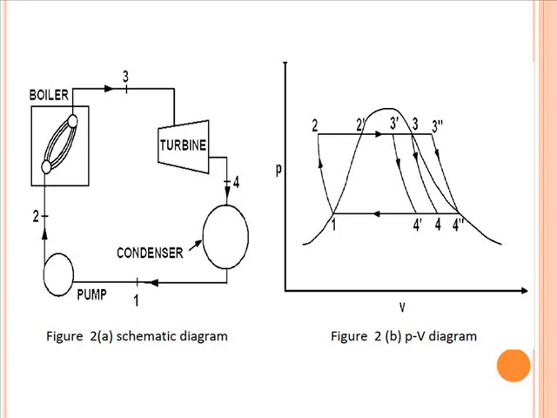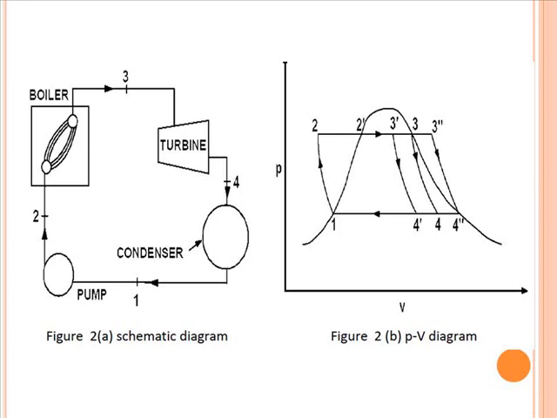If expansion of wet steam takes place, that expansion is shown between the process 3 dash to 4 dash. If the initial state of steam is dry saturated steam, then the expansion is shown with the line 3 to 4. And if the steam is superheated, then the expansion of superheated steam is shown between 3 double dash to 4 double dash.